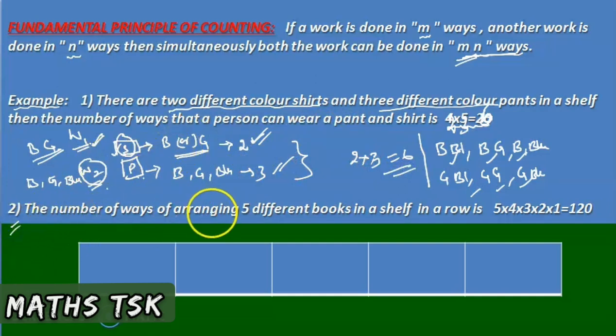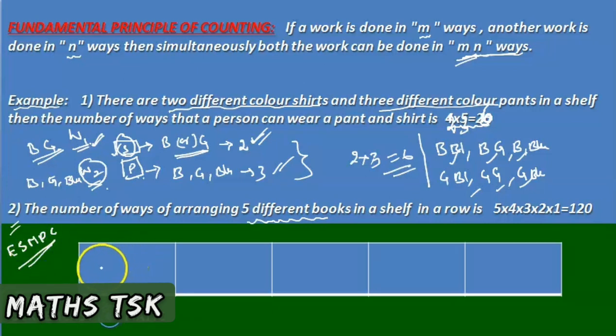Second example: the number of ways of arranging 5 different books in a shelf in a row. There are 5 different books, and in how many different ways can we arrange these 5 different books in a shelf in a row? Let us consider the books as English, Sanskrit, Maths, Physics, Chemistry, since we are MPC students.